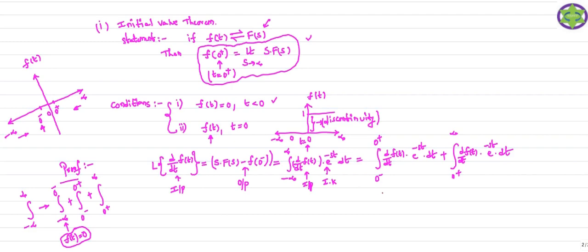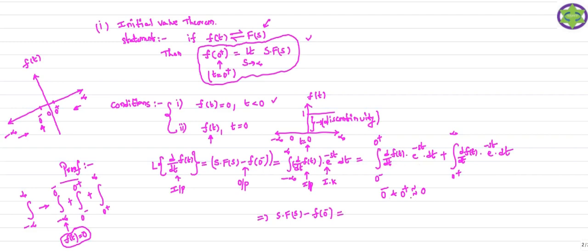Now if you observe here, 0 minus and 0 plus both are approximately equal to 0. So if I substitute t equal to 0, this entire expression is going to be 1. So the integral of d f of t by dt with respect to dt gives what? The signal f of t. So in the left hand side we have what? s into f of s, so you just observe here, minus f of 0 minus. So that is equal to, what is your right hand side?